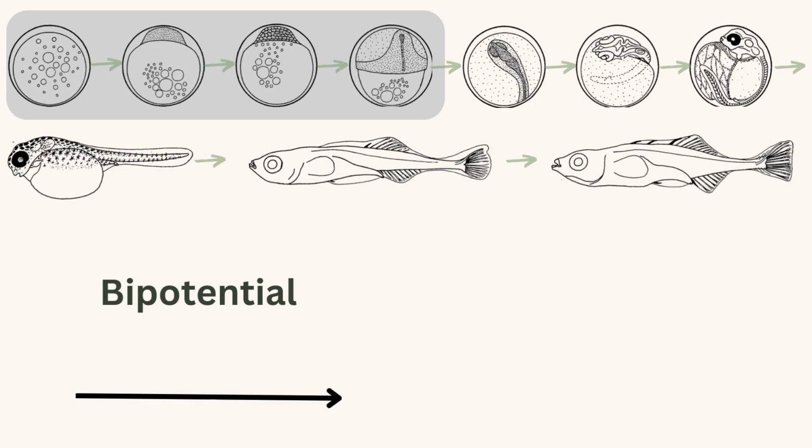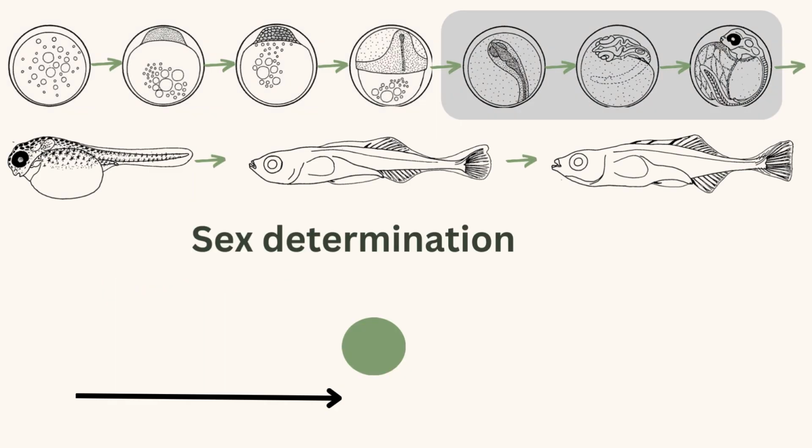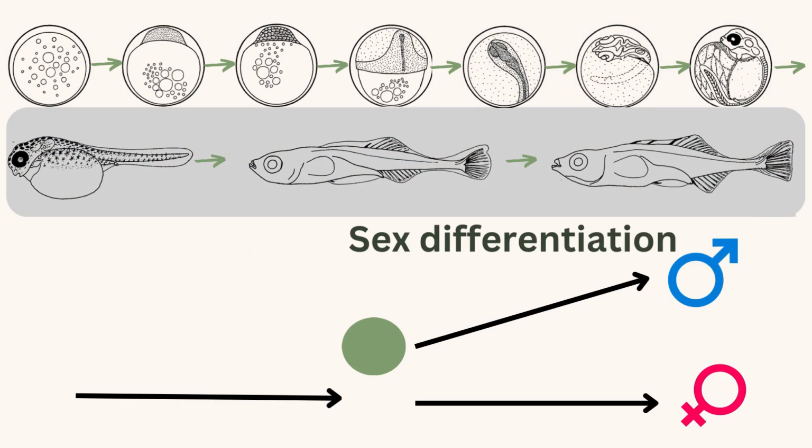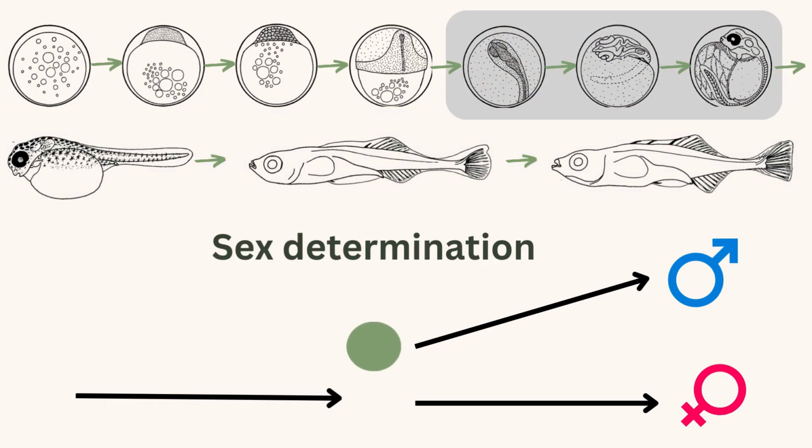The developmental pathway that my lab is interested in is the process of how embryos develop from bipotential cells and then at some point encounter a male or female specific factor, at which point the development of males and females diverge, with each following a separate sex-specific pathway. My lab is especially interested in this point, which we call sex determination.